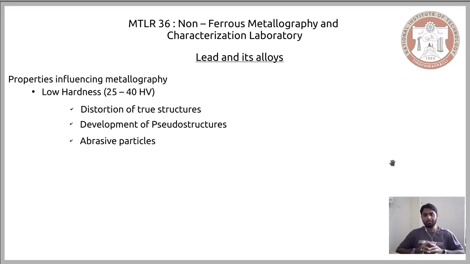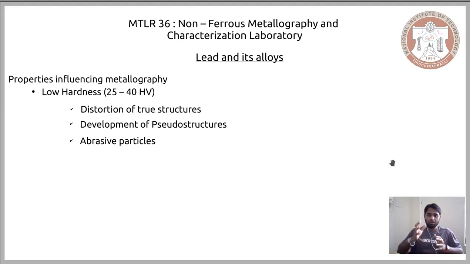So special care must be taken when you polish or handle lead and its alloys for metallographic studies.